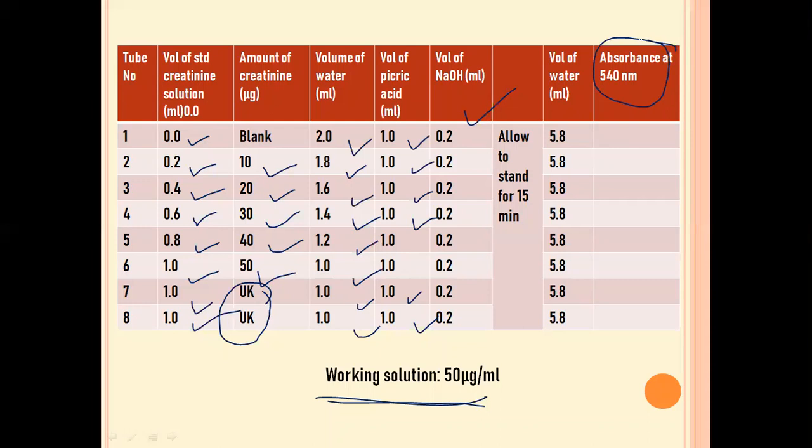We will get a straight line passing through the origin, through which we can find out how much creatinine is present in the given unknown solution. So this is how we are going to estimate the amount of creatinine in the given unknown solution by making use of Jaffe's method.